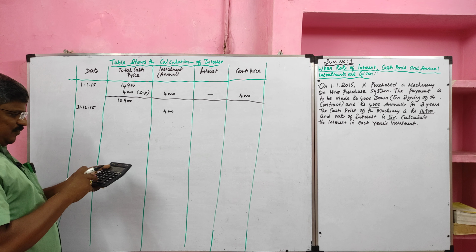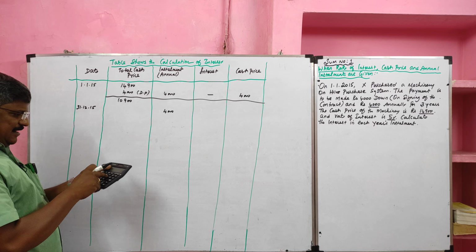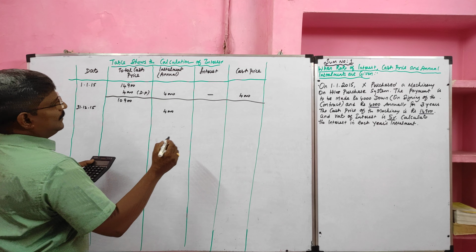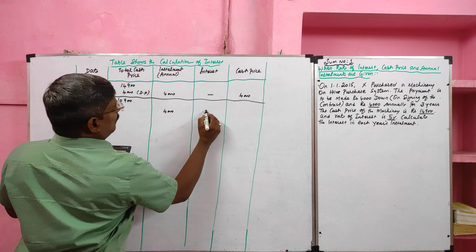So balance outstanding is 10,900. On that we should calculate 5% interest. We'll get 545. Of the total installment we paid on 31/12/2015, rupees 4,000, interest is 545.